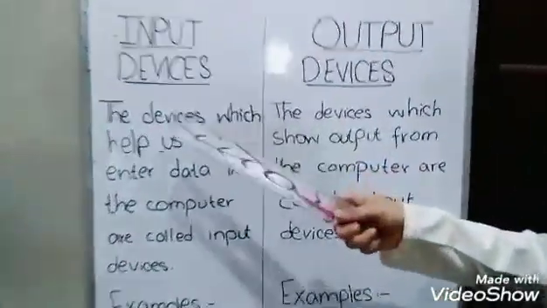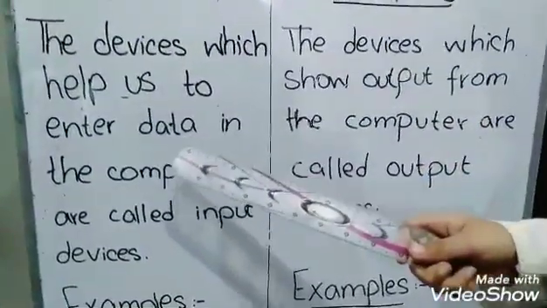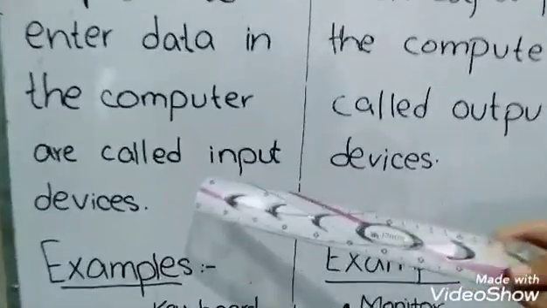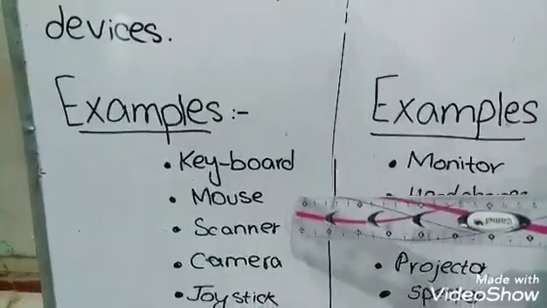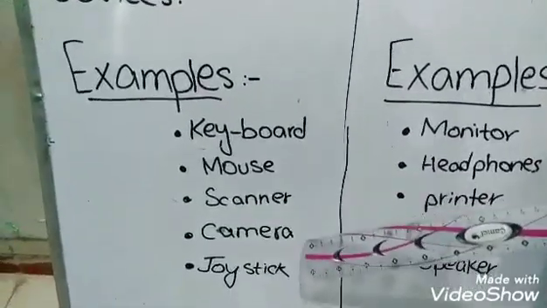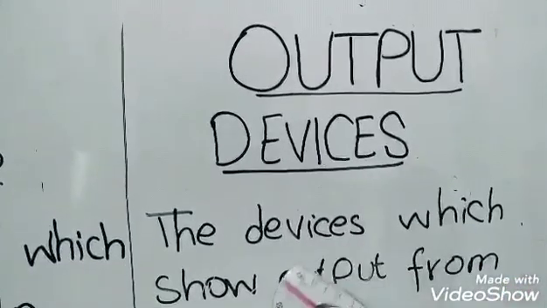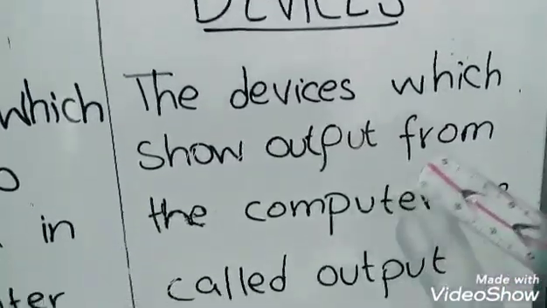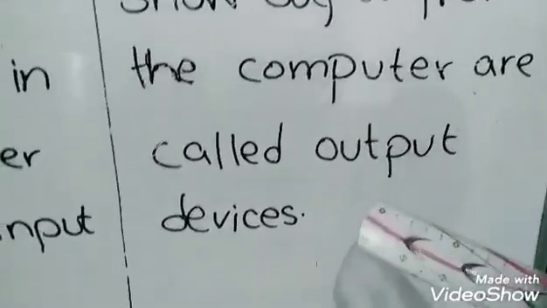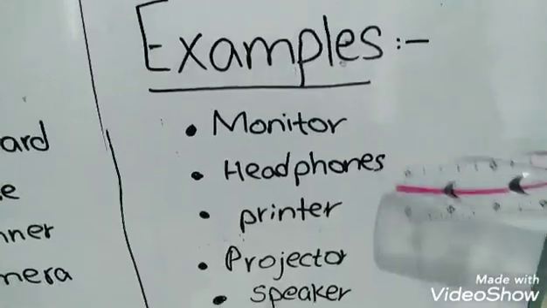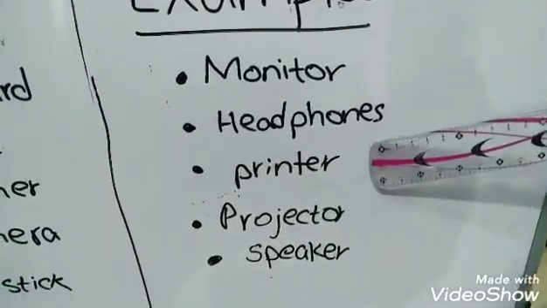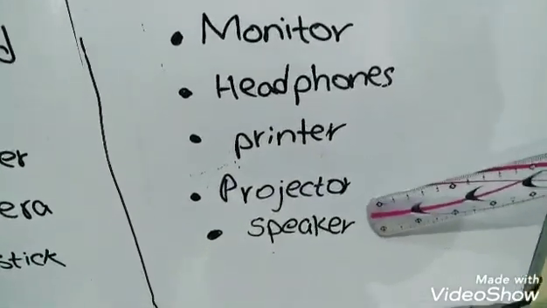Input devices, the devices which help us to enter data in the computer, are called input devices. For example, keyboard, mouse, scanner, camera, and joystick. Output devices, the devices which show output from the computer, are called output devices. For example, monitor, headphones, printer, projector, and speaker.